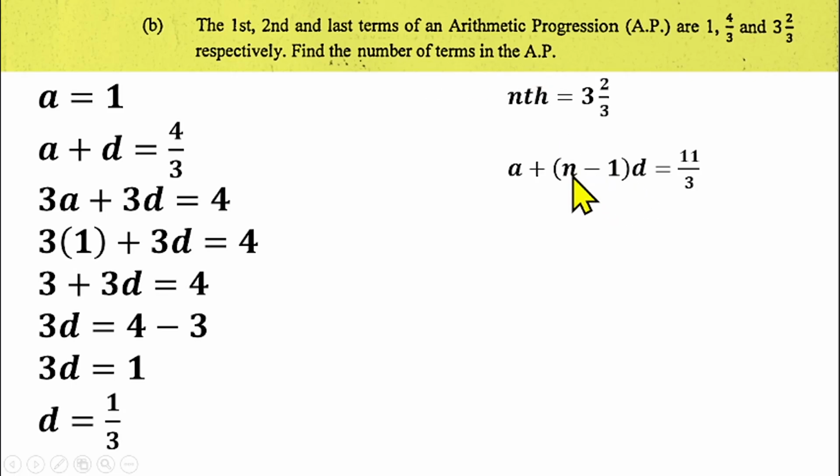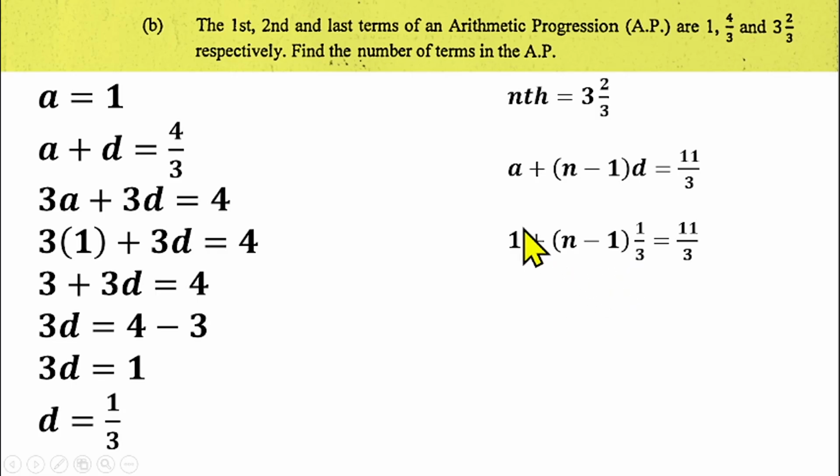We are looking for the value of n. Our first term is 1, and our common difference is 1 over 3. If we substitute that into this, we have 1 plus (n minus 1) multiplied by 1 over 3 equals 11 over 3. So you can clear the denominators by multiplying through by the LCM of 3 and 3.